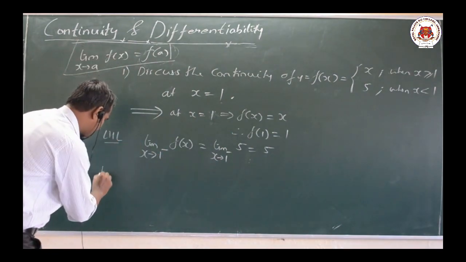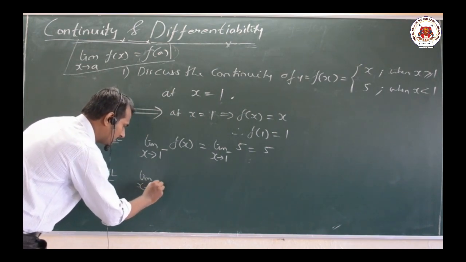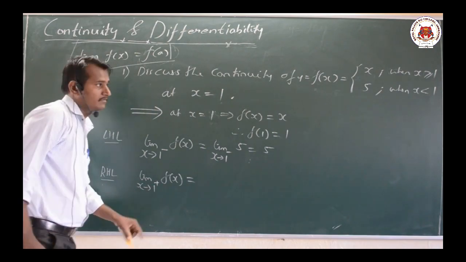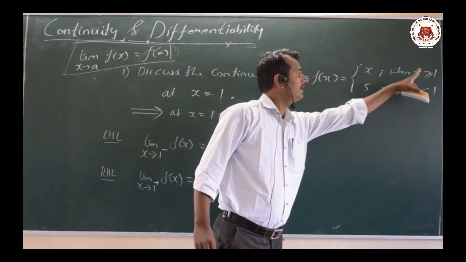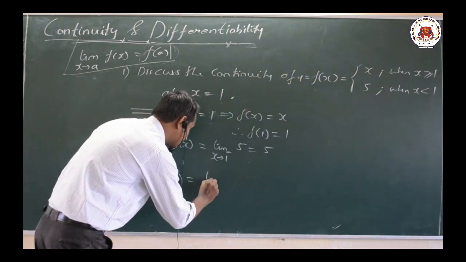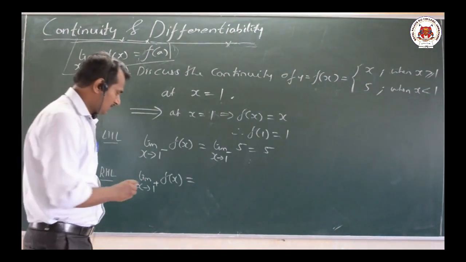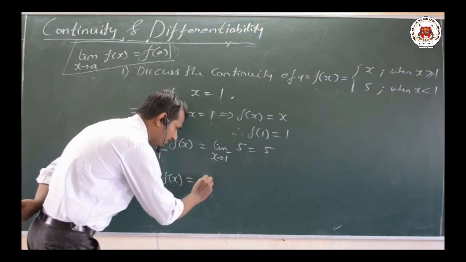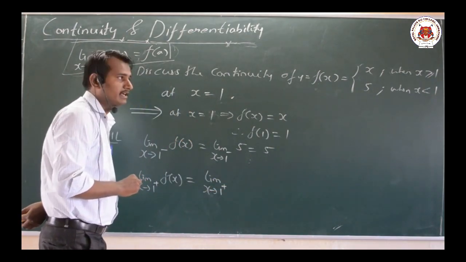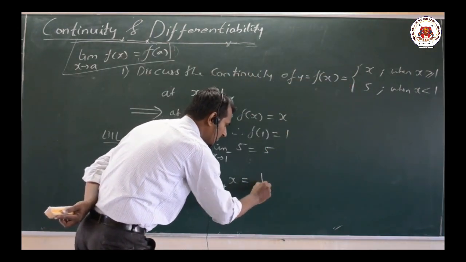Now the right hand limit, that is limit as x tends to 1 plus of f of x. When x is greater than 1, the function value will be x here. So limit as x tends to 1 positive, that is our right hand limit, the function value will be x, and the value will be 1 here.